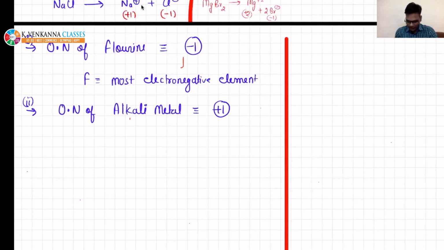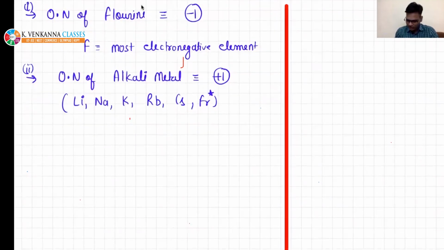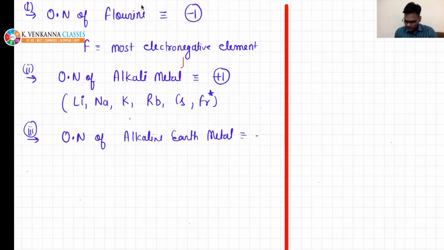Do you know what the alkali metals are? Lithium, sodium, potassium, rubidium, cesium, and also francium, but it is radioactive. On similar lines, the oxidation number of any alkaline earth metal is always +2. For example, beryllium, magnesium, calcium, strontium, barium, and radium, which is also radioactive.